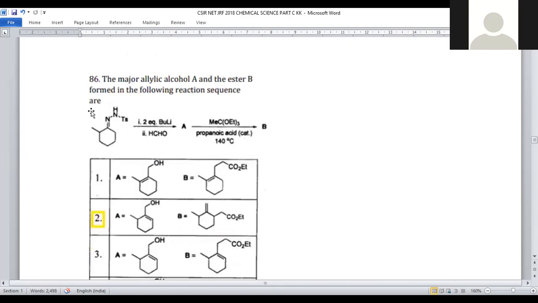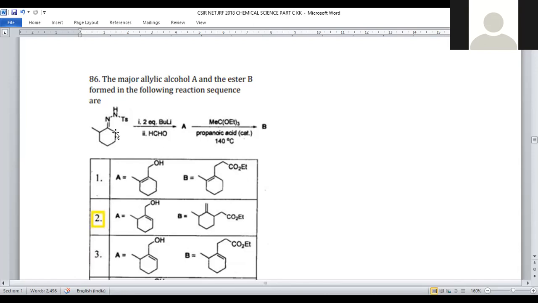In question number 86, we have a hydrazone derivative. Initially, the hydrazone derivative was taken and treated with 2 equivalents of butyl lithium. Butyl lithium is the strong base, 2 equivalents will be added, and also formaldehyde. So formaldehyde is another reagent in this.